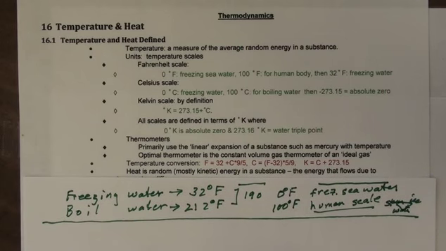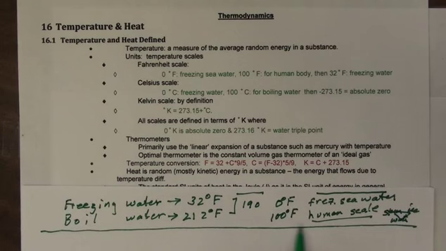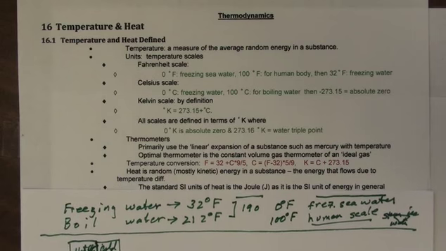Now, heat is the mostly random energy that's within a substance, and it's the energy that flows due to a difference in temperature. In other words, if you have two objects together, and one's hot and one's cold, and they're in contact, then obviously over here we have molecules moving very rapidly, and over here they're moving very slowly. Then at this interface where they touch, these molecules hit this and preferentially lose this random energy to the cold side. But the cold side would never give up energy to the hot side. That simply doesn't happen, as we'll see with the second law of thermodynamics.